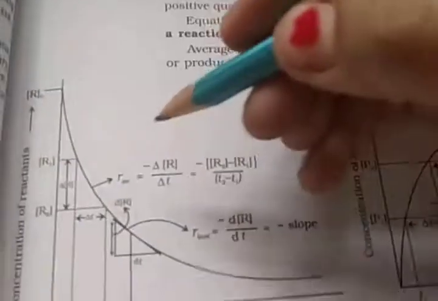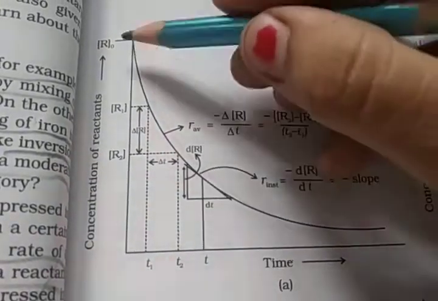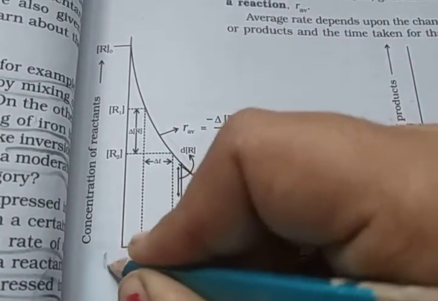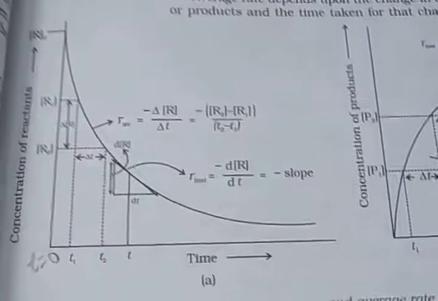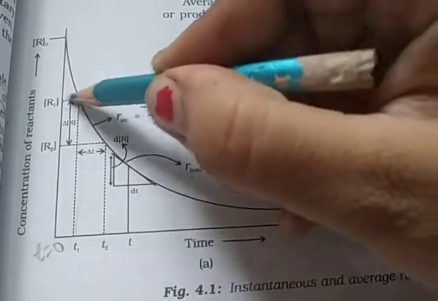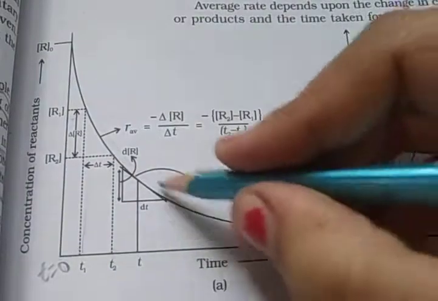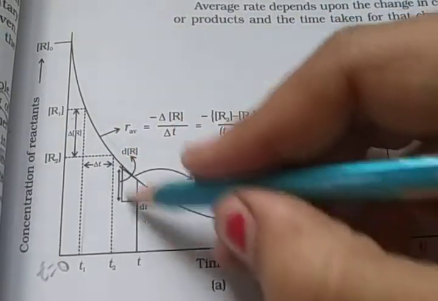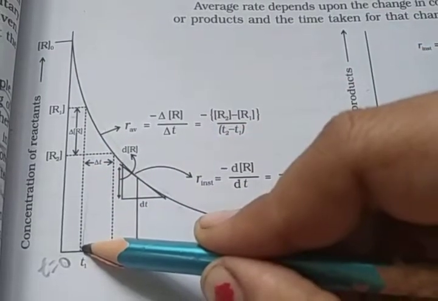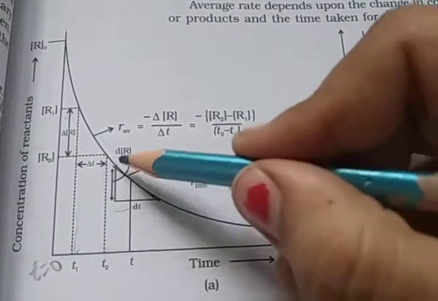Okay, here you see the graph. R naught means the initial concentration, at time T equal to 0. Then at time T1 the concentration is R1, and at time T2 the concentration is R2. Here we have to draw a slope. On this axis, dR represents the concentration of the reactant, and on the X side, time is represented, so dt.